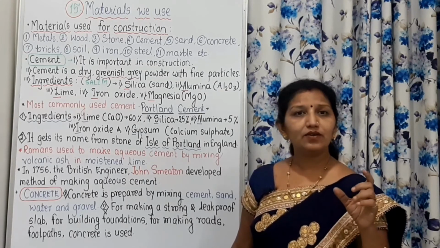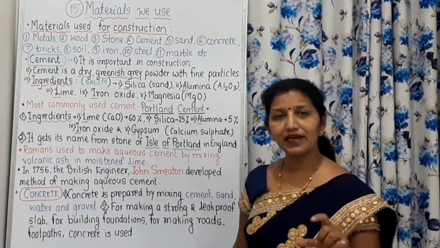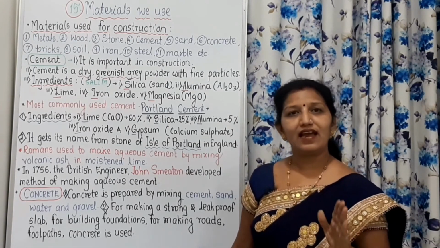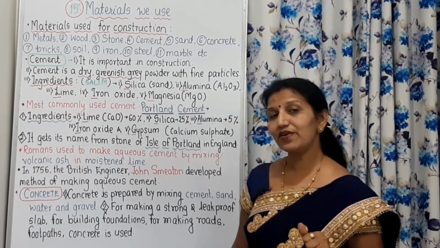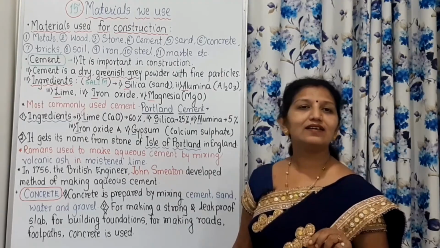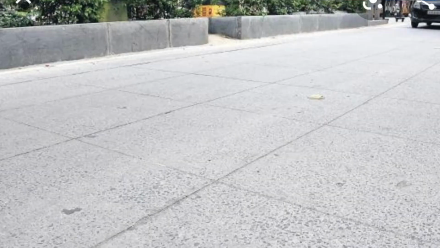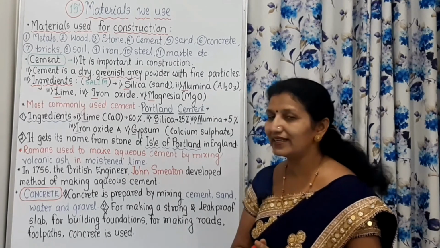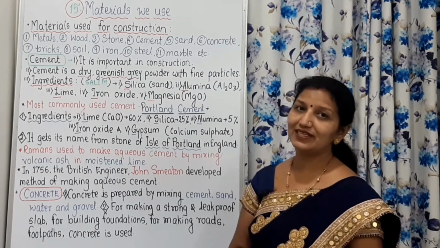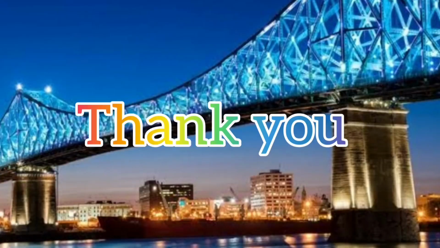Because the roads made of cement are long lasting, very strong, as well as smooth. That's why they are preferred nowadays. And in this way we have studied all the materials that we use in our day-to-day life. Thank you.